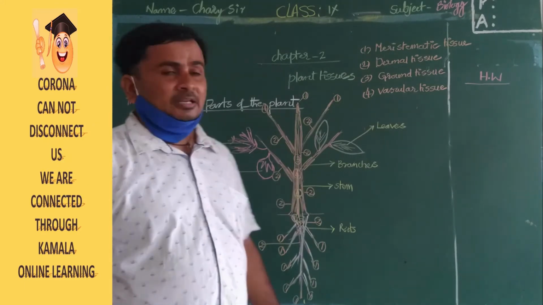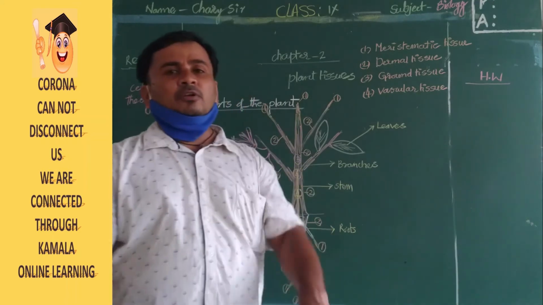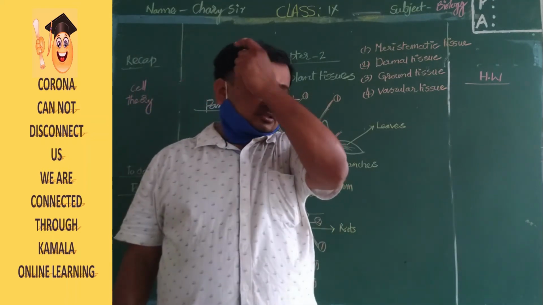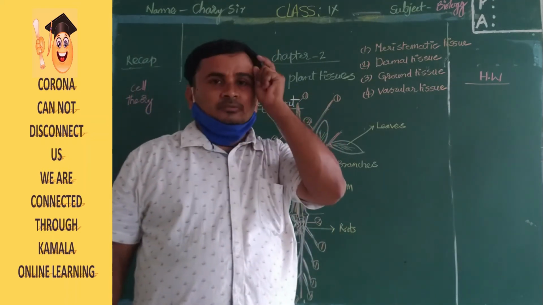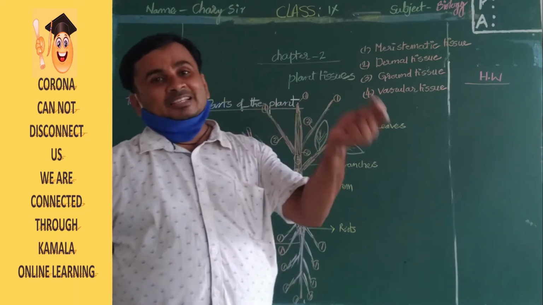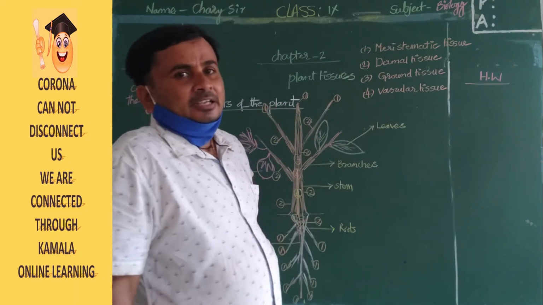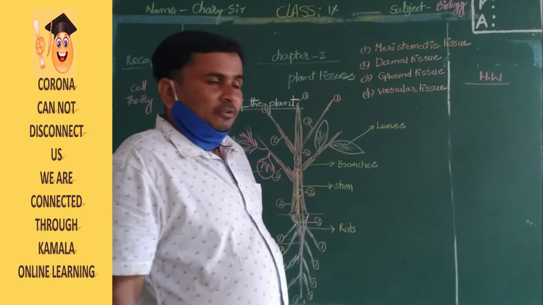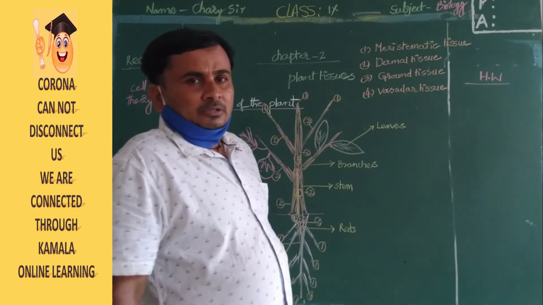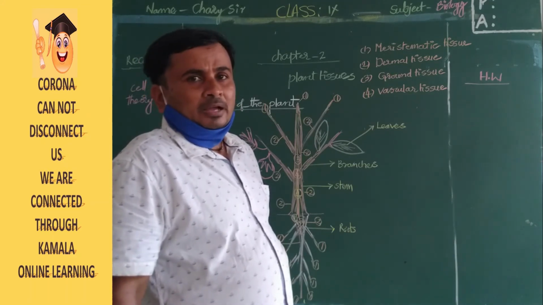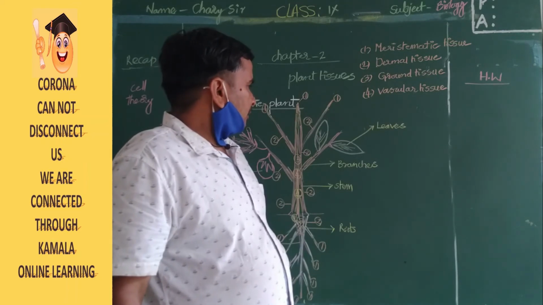And second, dermal tissue is like our skin. How is it helpful to us? It gives external protection against light, heat, rainfall, and humidity. The external layer protects the plant.